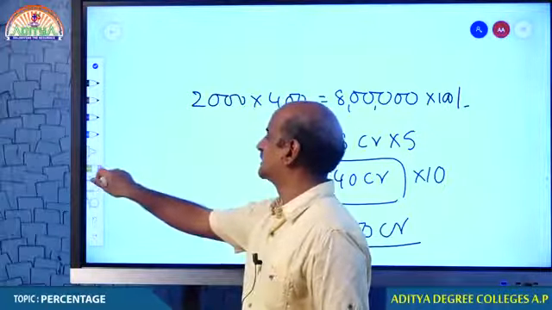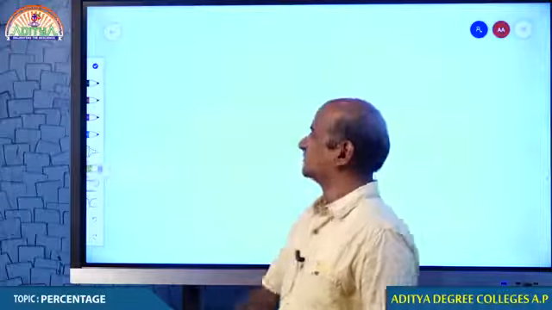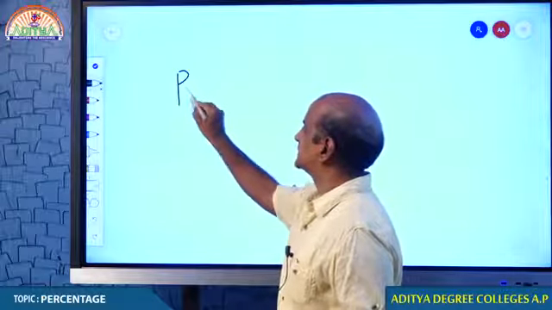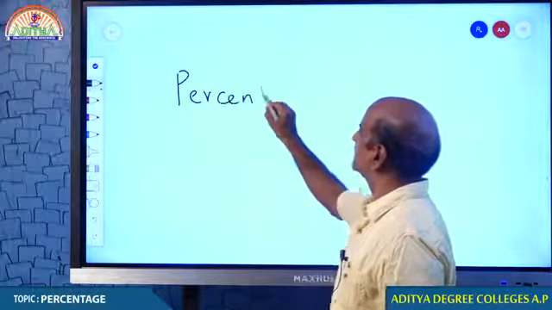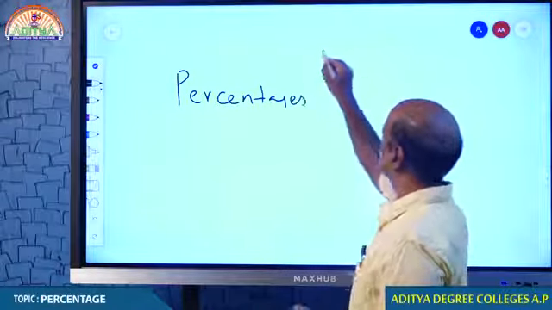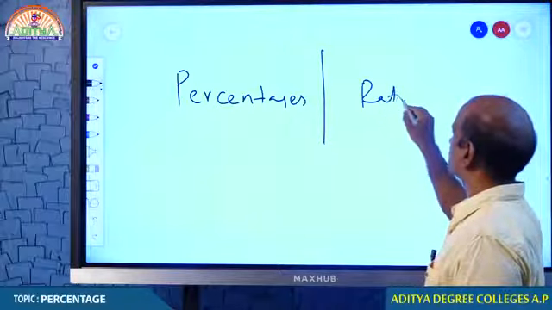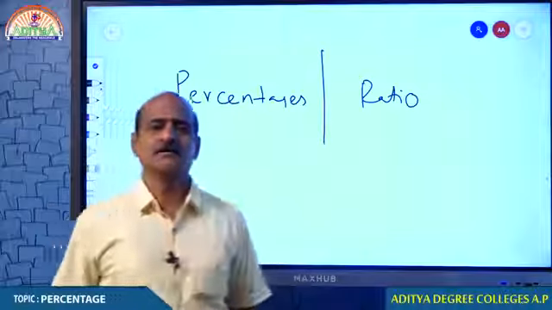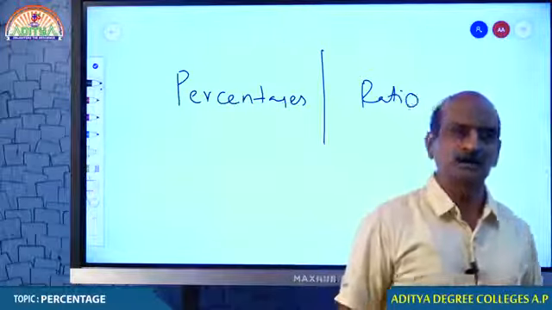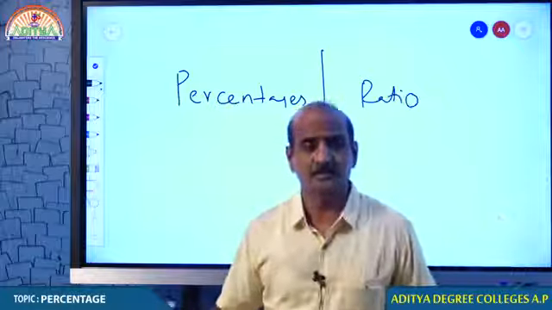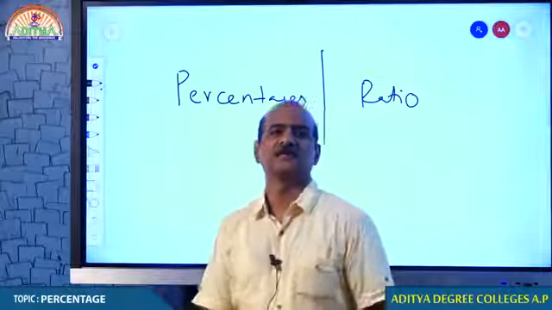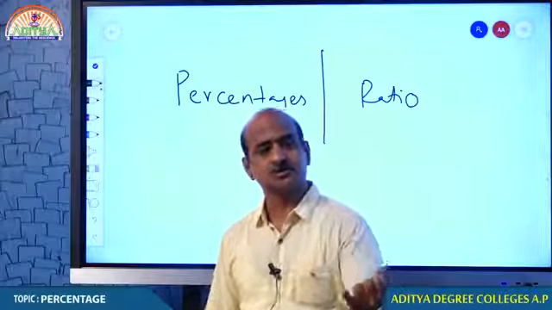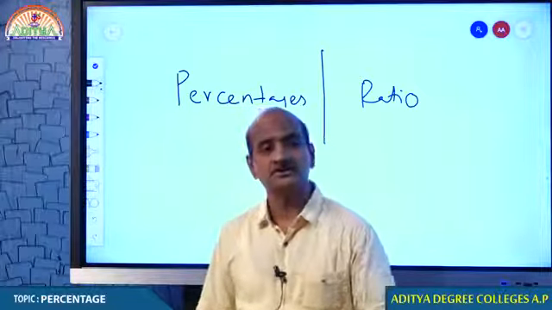into two components. In quantitative aptitude, my dear students, we need to have two important concepts: one is percentages and the second concept is ratio. And if we are so confident of percentages and ratio, I can tell you without any doubt that we can understand quantitative aptitude properly. Time and work, time and distance, averages, ratio and proportion, profit and loss, mensuration.